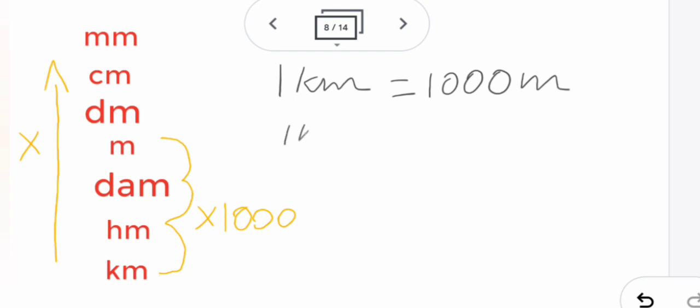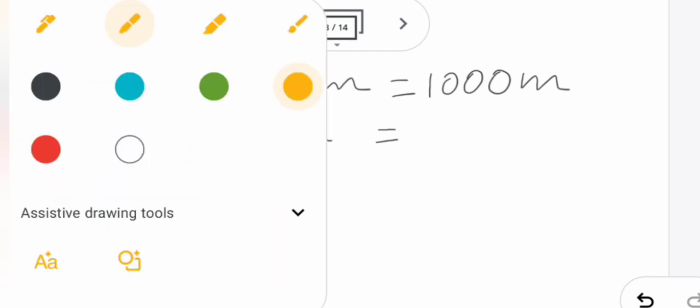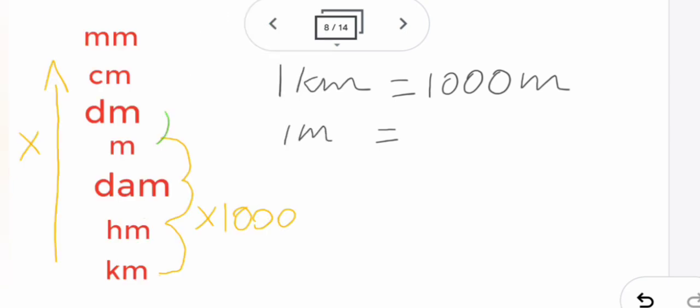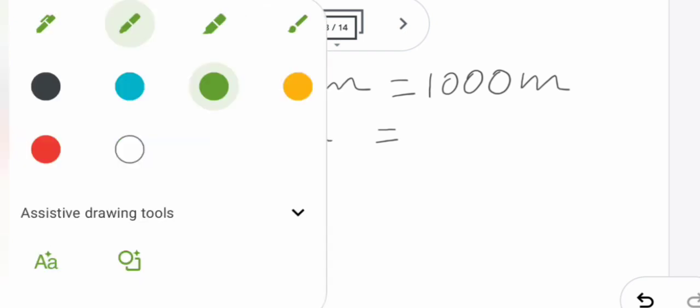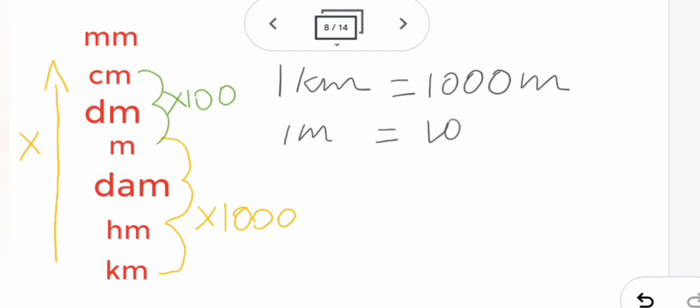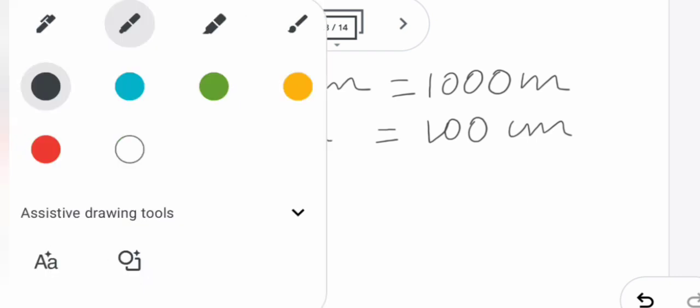Next one, 1 meter equals how many centimeter? Meter to centimeter. How many steps are we going? 1, 2. 2 steps. So you remember 2 zeros and put 1 in front, so the number is 100. And here also you are going upward, so you have to multiply. You are multiplying by 100. That is why the formula is 1 meter equals 100 centimeter. We use this formula.